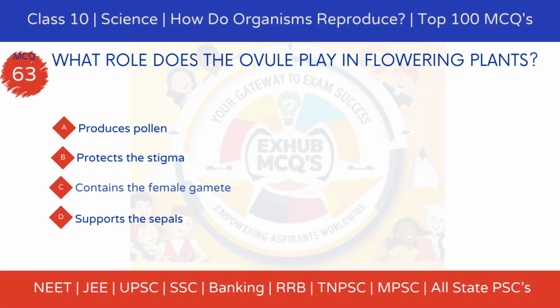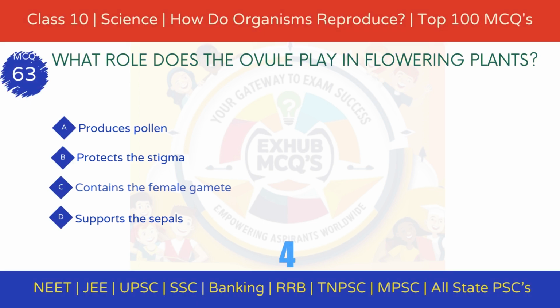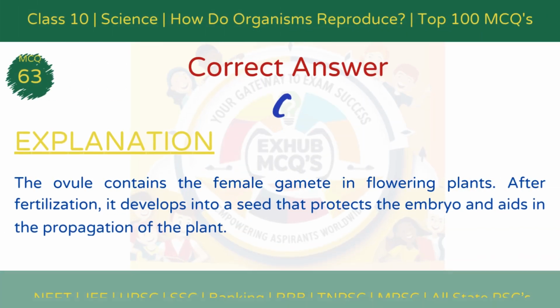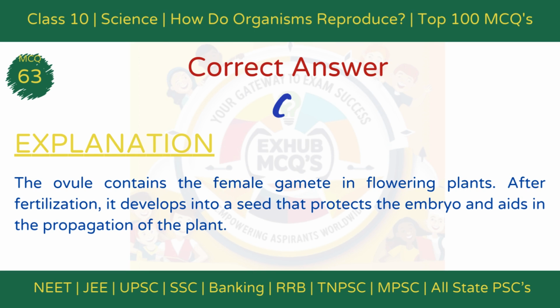MCQ 63. What role does the ovule play in flowering plants? Option A, produces pollen. Option B, protects the stigma. Option C, contains the female gamete. Option D, supports the sepals. The correct answer is option C, contains the female gamete. Explanation: The ovule contains the female gamete in flowering plants. After fertilization, it develops into a seed, protecting the embryo and aiding in the propagation of the plant.